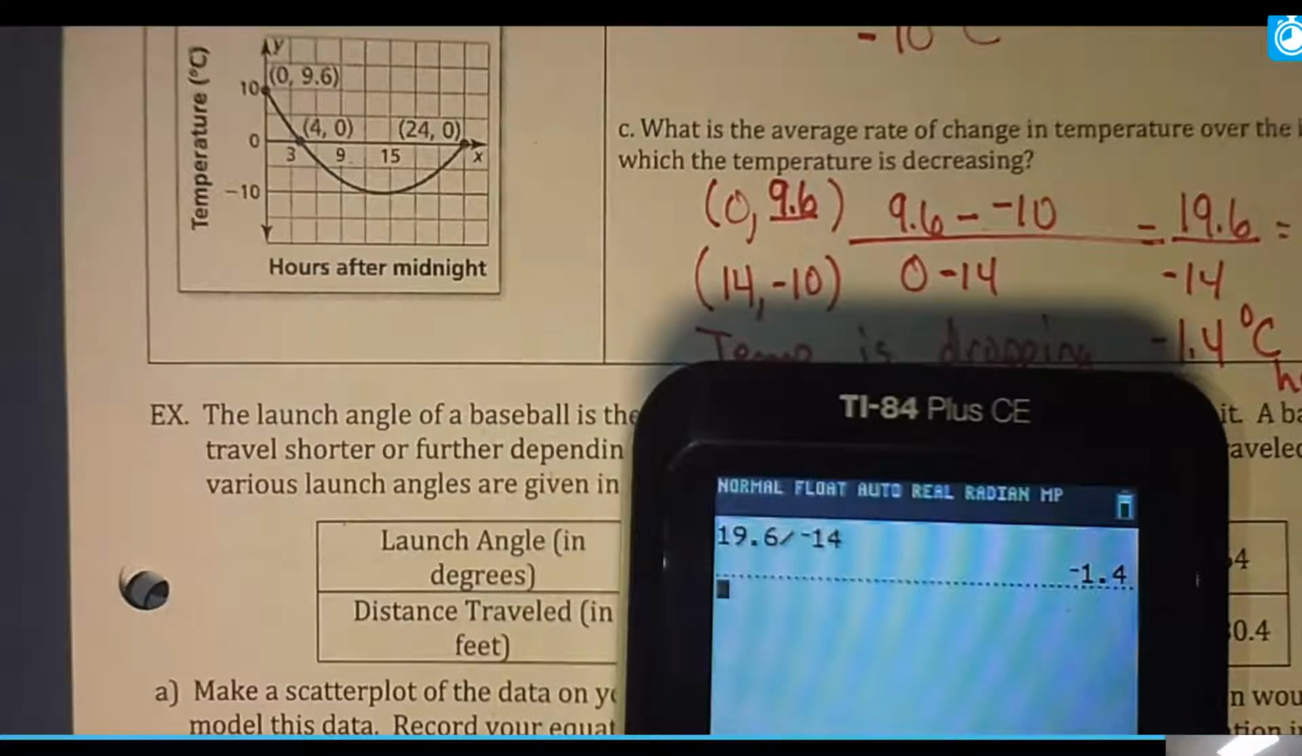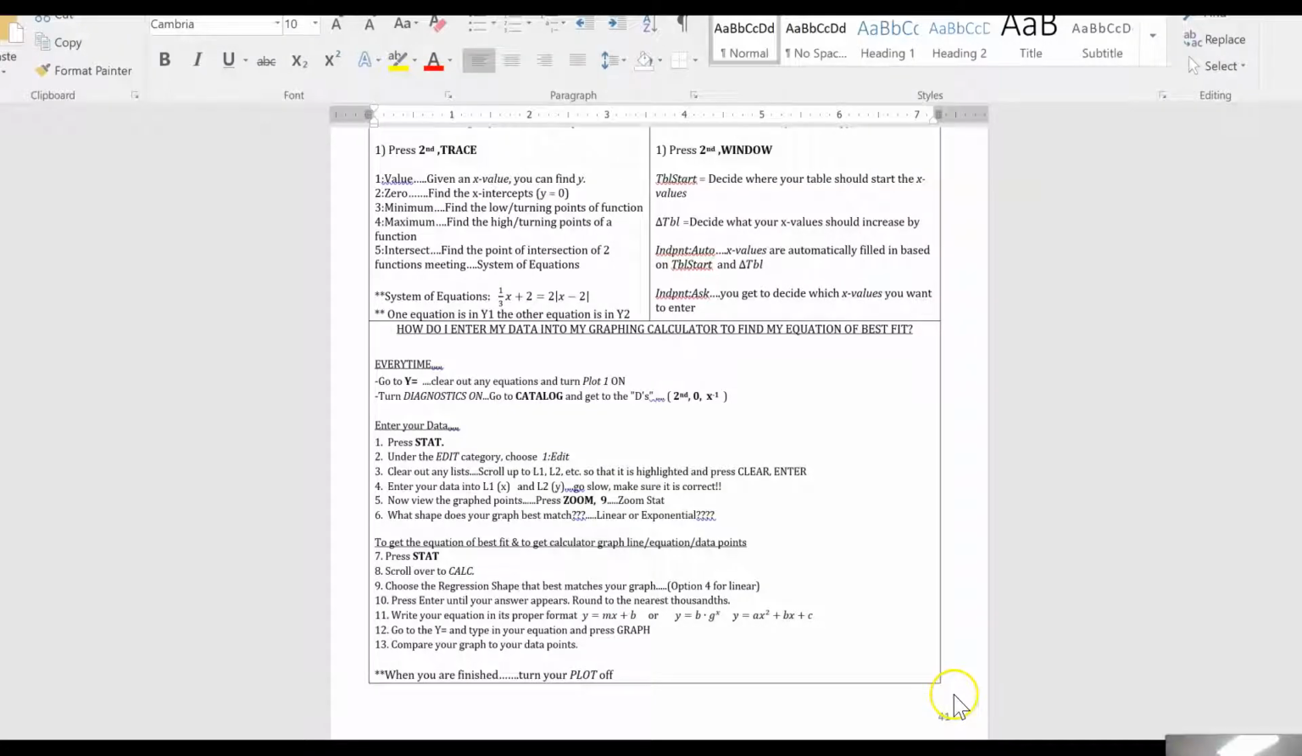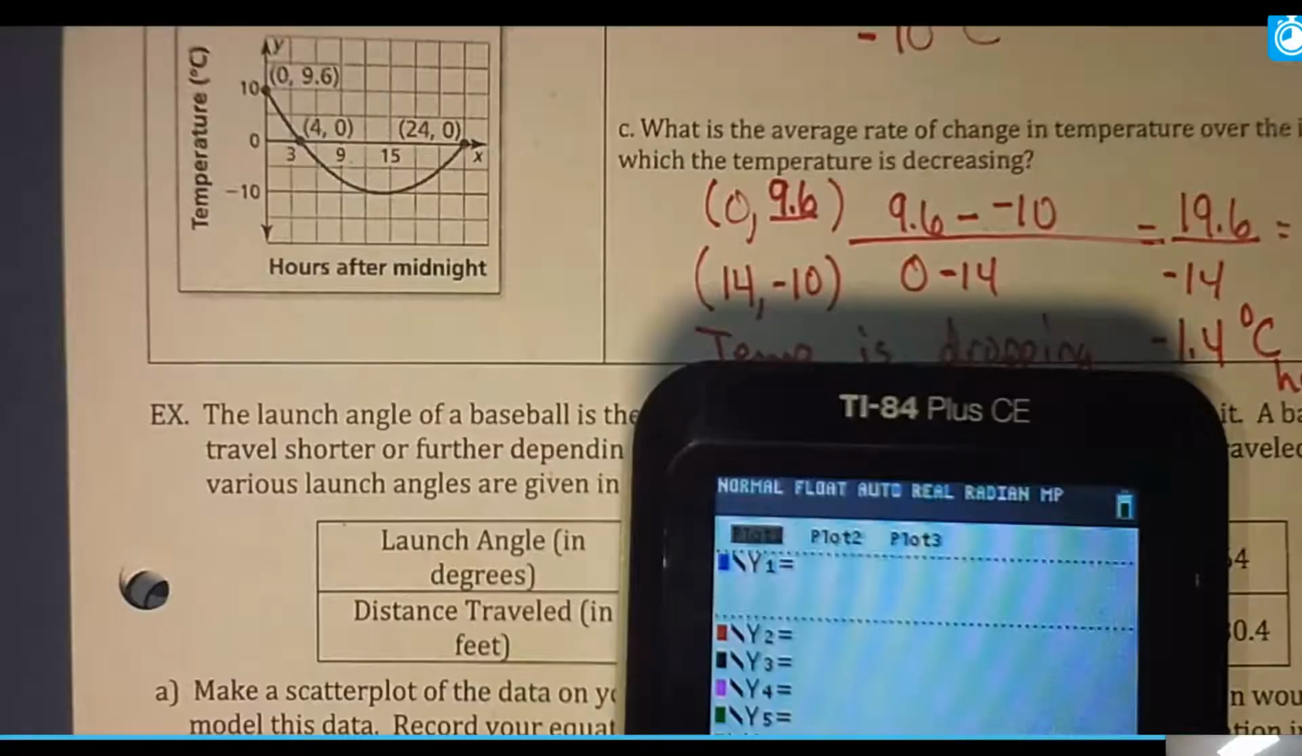Okay, we're back to the calculator. So again, going to the next example, we're going to get our calculator ready. So going back to our cheat sheet, every time y equals, clear out any equations. So let's do that. Let's turn our plot on. So let me show you screen to screen. So I've cleared out my equation. That's highlighted. I hit enter. And then the other thing it says in step 2 is to turn your diagnostics on. They're already on. We don't have to do that.